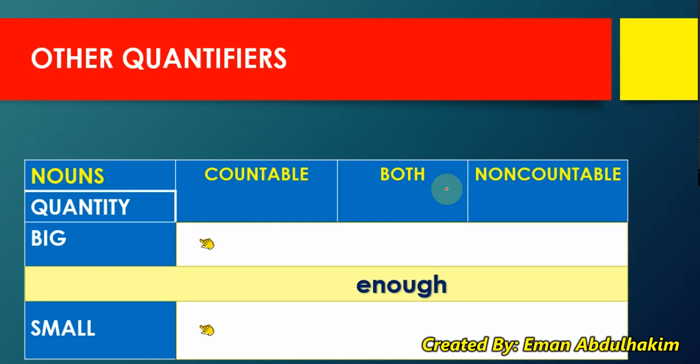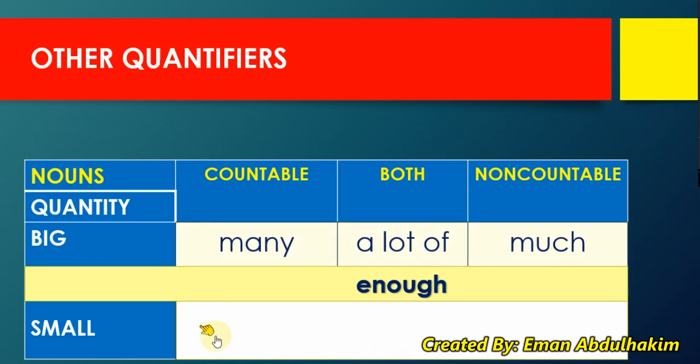We have quantifiers for something more or big and for something small. Let's see, for countable and uncountable. For countable, I can use for something more, many.